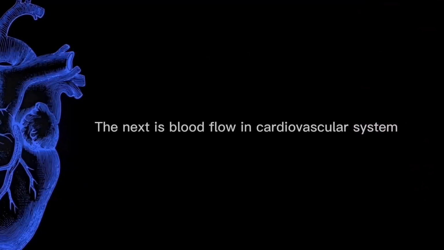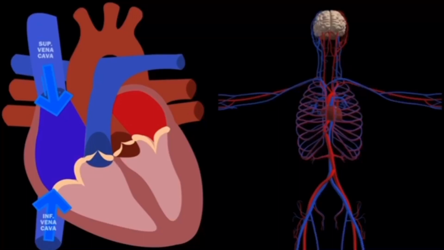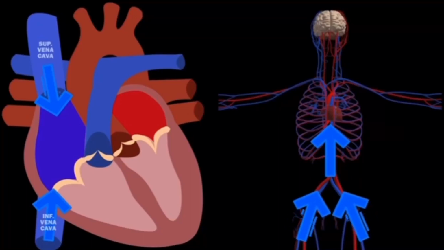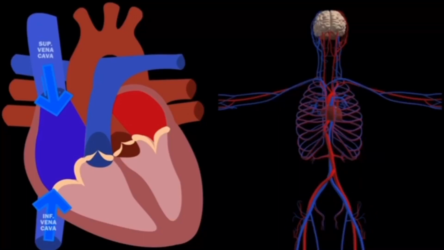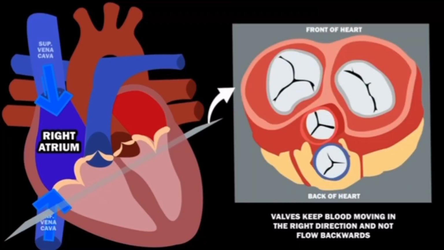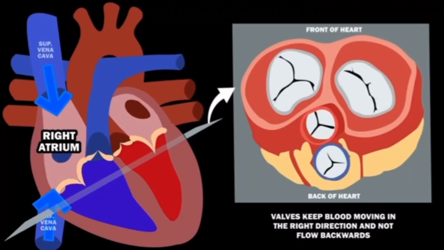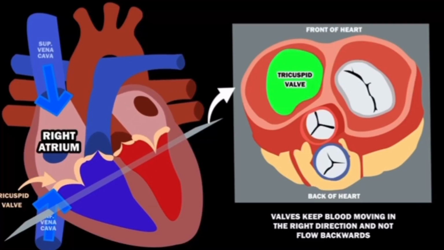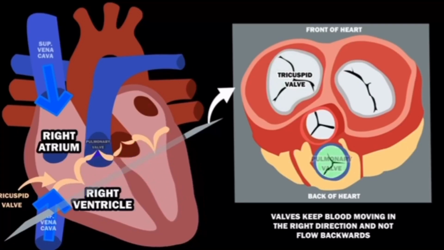The next is blood flow in the cardiovascular system. We start with the deoxygenated blood returning to the heart via the inferior vena cava and the superior vena cava. This blood empties into the right atrium, which then contracts the blood through the tricuspid valve into the right ventricle. The right ventricle then contracts, injecting that blood through the pulmonic valve into the pulmonary artery.